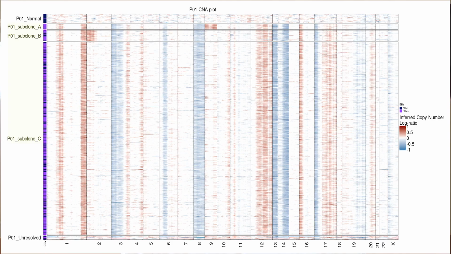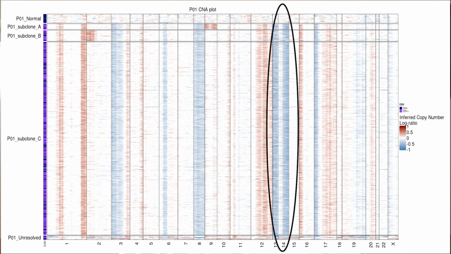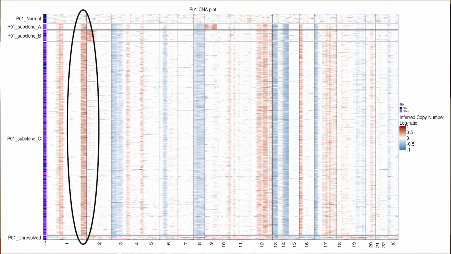Now to our results of the CNA analysis. We were able to identify 3 different subclones within the tumor of patient 1. These subclones are shown in this CNA plot of the whole transcriptome of the patient. The y-axis of the plot shows the cells of patient 1. The x-axis, on the other hand, displays the whole human genome, organized by chromosomes. Each epithelial cell of patient 1 has one row where the color blue indicates that a chromosome is deleted, while the color red indicates that a chromosome is amplified.